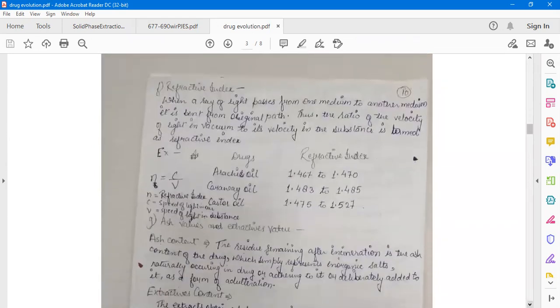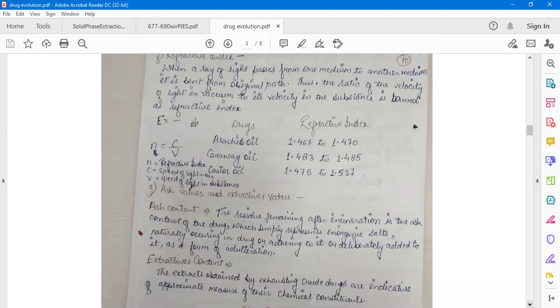Refractive index: when a ray of light passes from one medium to another medium, it is bent from its original path. Thus, the ratio of the velocity of light in vacuum to its velocity in the substance is termed as the refractive index. So it can be calculated by the formula n is equal to C upon V, where C is the speed of light in air, V is the speed of light in the substance, and n is the refractive index.